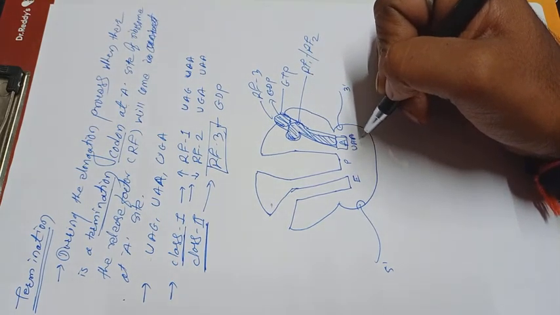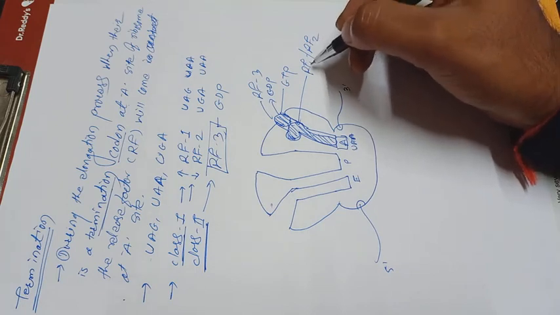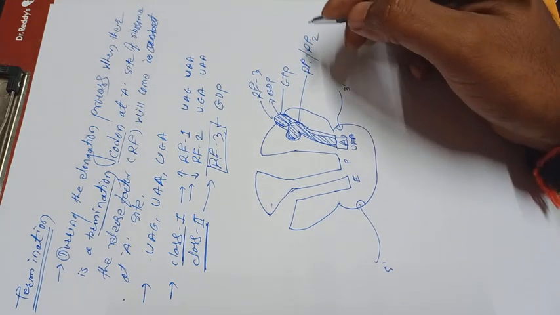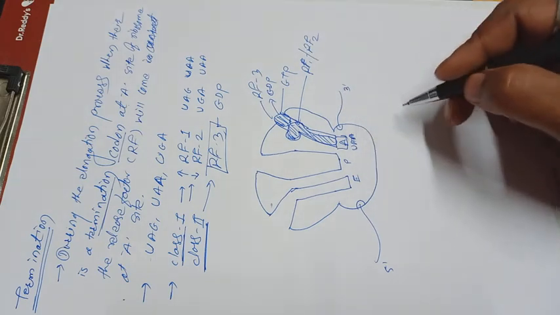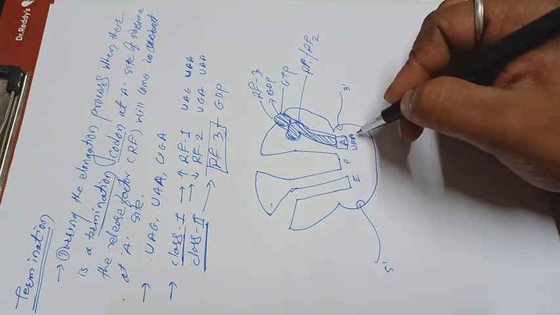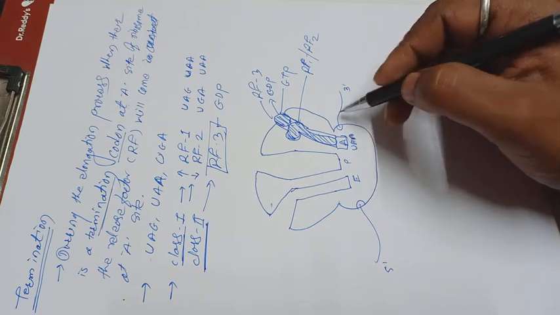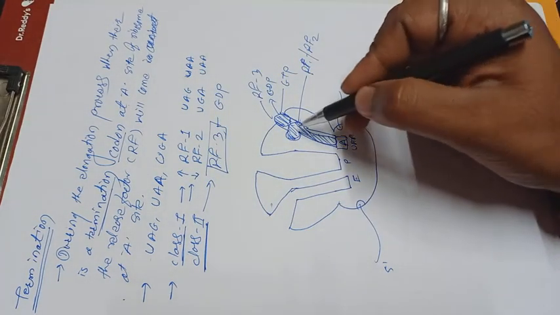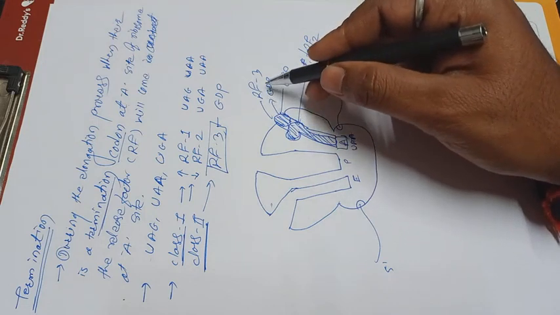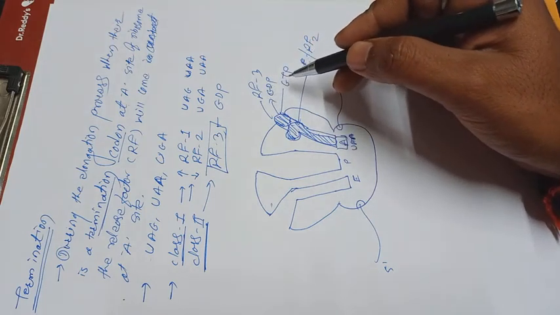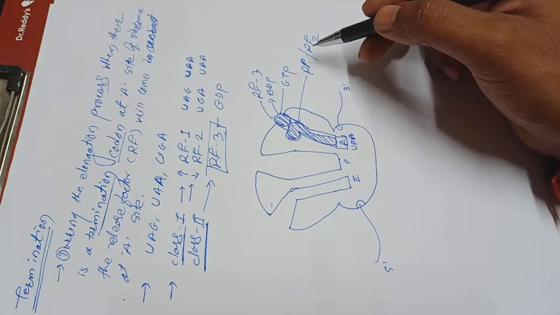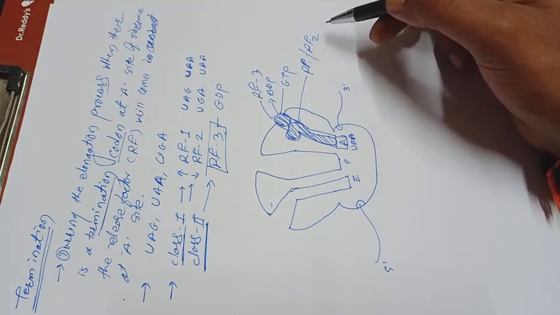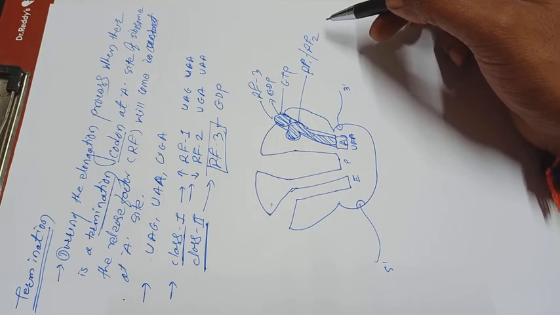codon that is a UAA. So both are release factors, they have the affinity to UAA, and then the specific UAA, it is a termination codon at the A site. When it comes on the A site, at that time release factor also binds to the A site, and upon this the specific RF3 GDP gets converted. RF3 GDP is in the active form. They will be responsible for the release of the polypeptide chain.